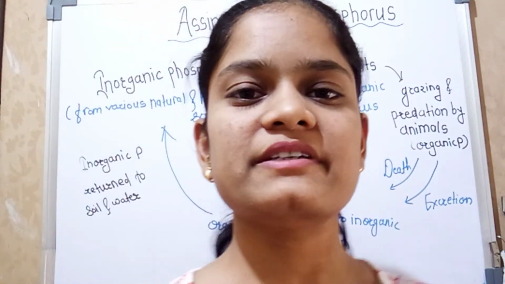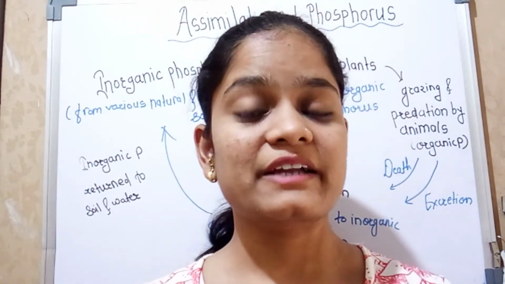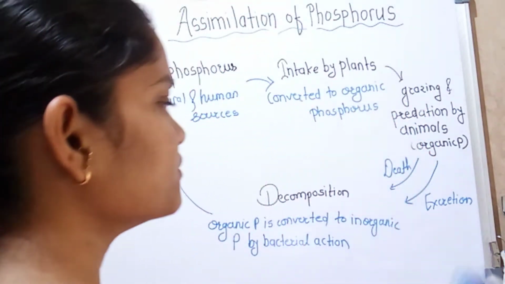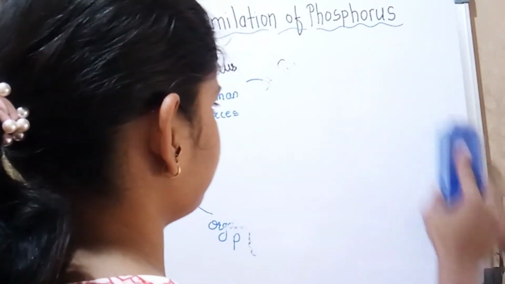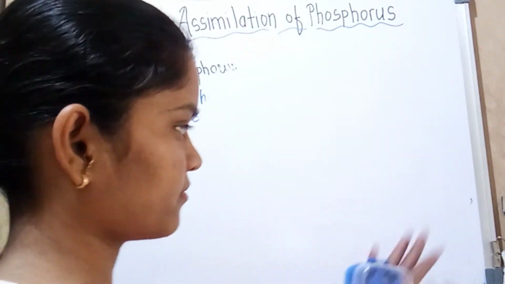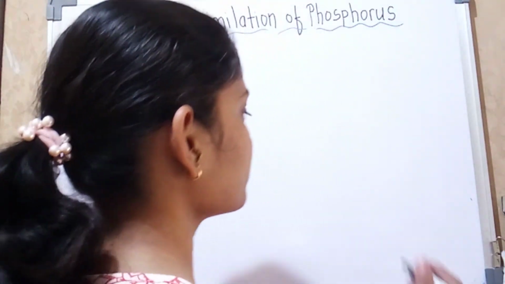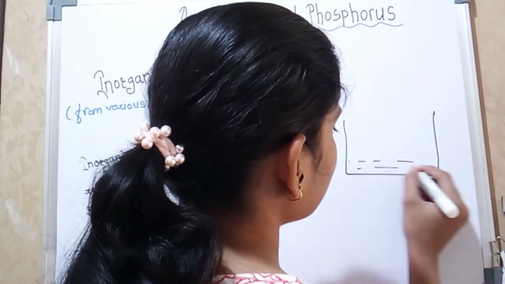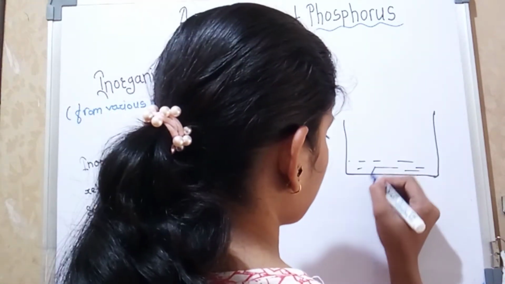But in aquatic ecosystems, the assimilation of phosphorus is quite different. It shows a seasonal pattern. Okay, so let's see how phosphorus is assimilated in an aquatic ecosystem. In the rainy season, in an aquatic ecosystem, the phosphorus is released by sedimentation. Okay, so this is sedimentation.